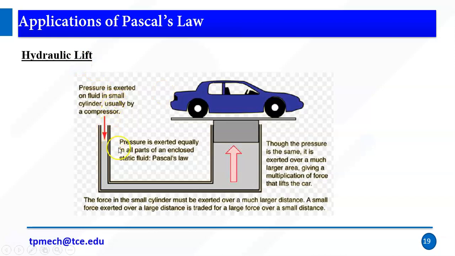The pressure is exerted on the fluid in a small cylinder, usually by a compressor. The pressure in a small cylinder must be exerted over a much larger distance, right? Another thing, if you increase the distance, then the force is increased more. So distance is directly proportional to the force, and we can raise the heavy object.